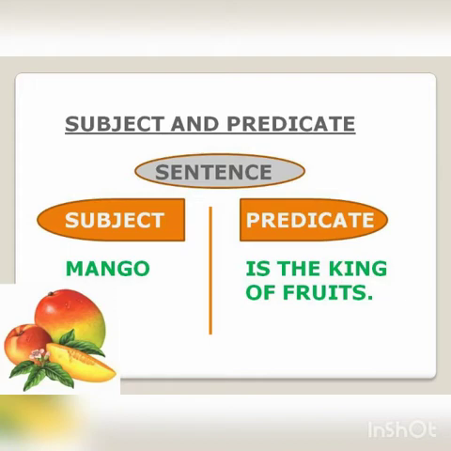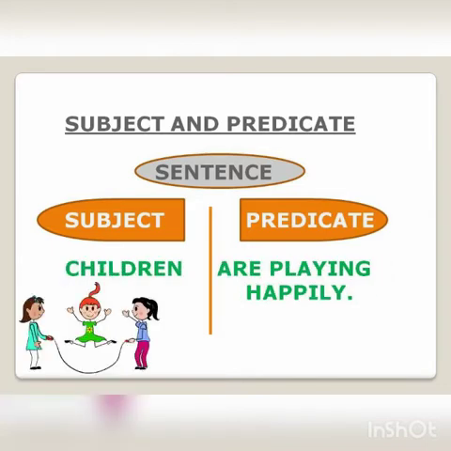So can you see how it is divided? Mango is the subject and is the king of fruits is the predicate. Children are playing happily. So children is the subject and are playing happily is the predicate.